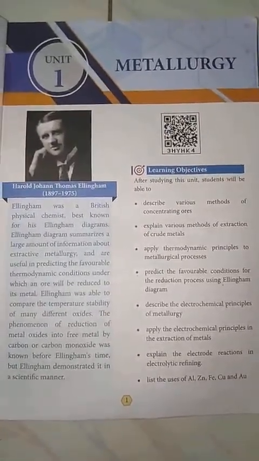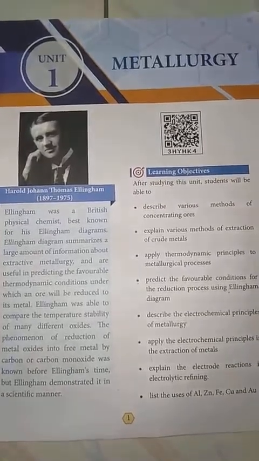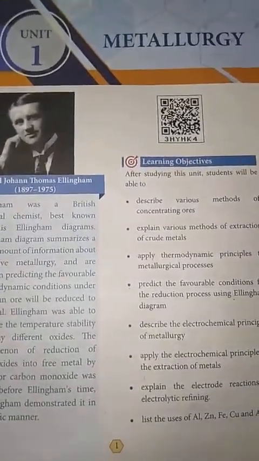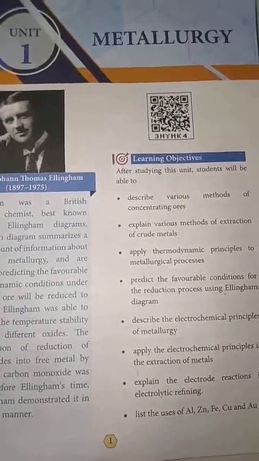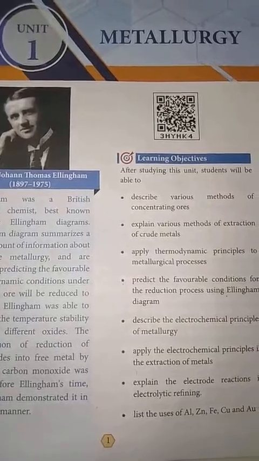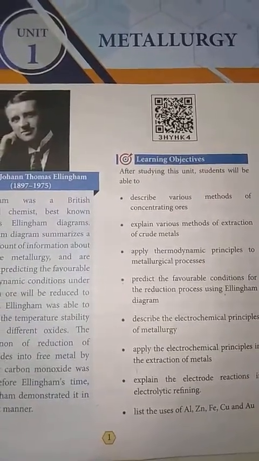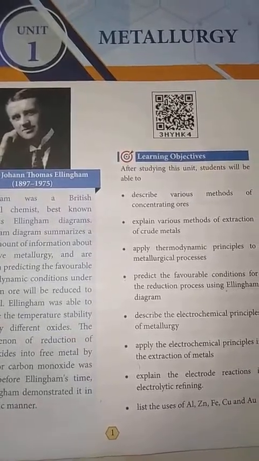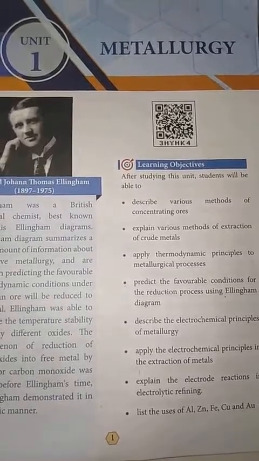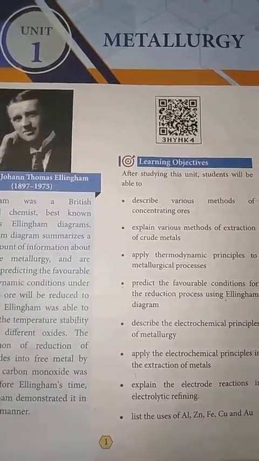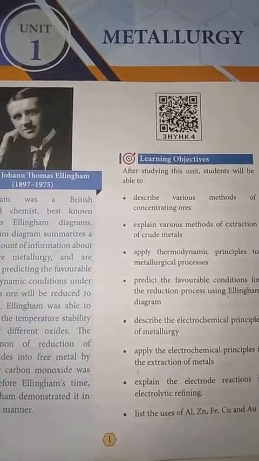Up to the reduction process, we have converted the mixtures of ore into its metal oxides. Now, it is in metal oxide form. This should be converted into the required metal. For example, if it is zinc oxide, it should be reduced into zinc and oxygen. To carry out this reduction, the Gibbs free energy term, the thermodynamic principle, that is delta G f naught, the standard Gibbs free energy change, is introduced. Why is this term introduced?